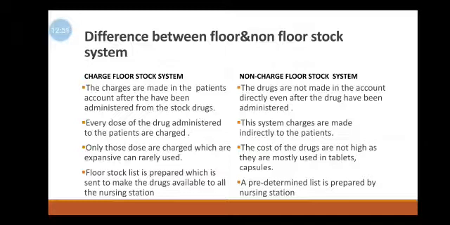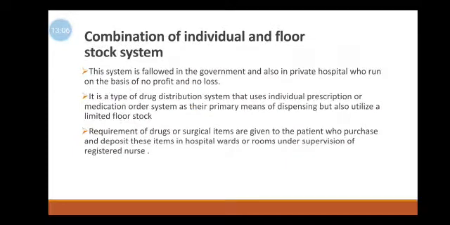A floor stock list is prepared which is sent to make the drug available to all the nursing stations. A predetermined list is prepared by nursing stations. Now, the combination of individual and floor stock system. This system is followed in government hospitals and also in private hospitals which run on the basis of no profit and no loss.